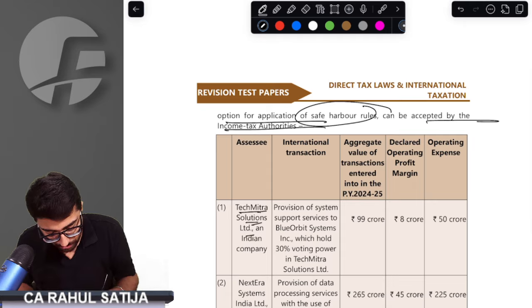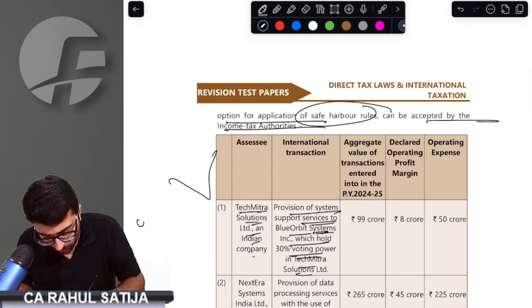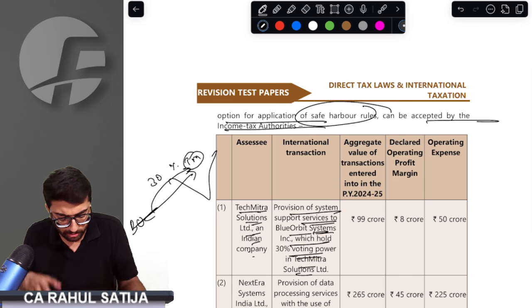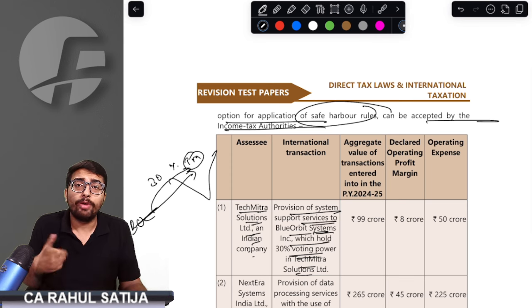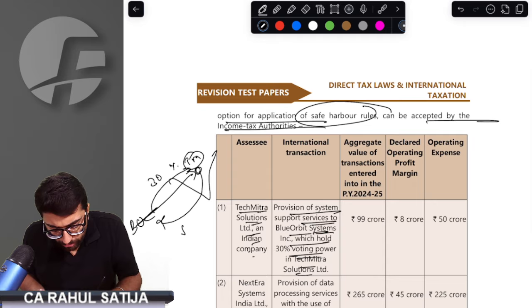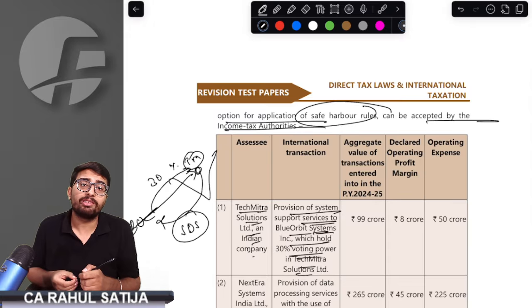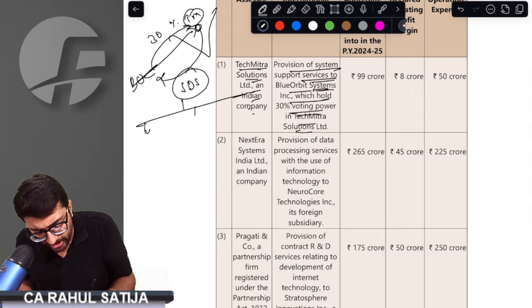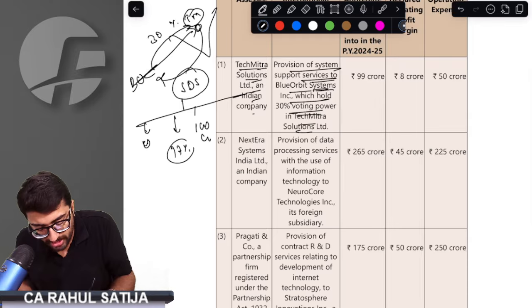Tech Mitra Solutions is an Indian company which provides services related to support systems to Blue Orbit, which holds 30% in Tech Mitra. Now, Tech Mitra and Blue Orbit are associated enterprises. Whenever an Indian entity provides software development services to an associated enterprise, if the transaction is up to 100 crore, it can declare 17% as profits.